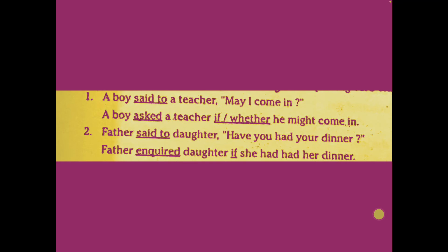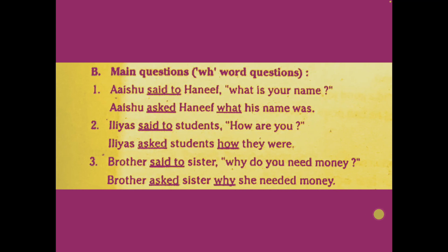So had is the V3 form, and here have plus had is in present perfect, which changes to past perfect, that is, had plus had. What is the V3 form of had? Had. So have had changes to had had. If she had had her dinner. Your dinner refers to the daughter, so her dinner. Understood?